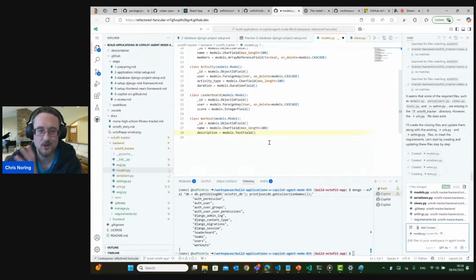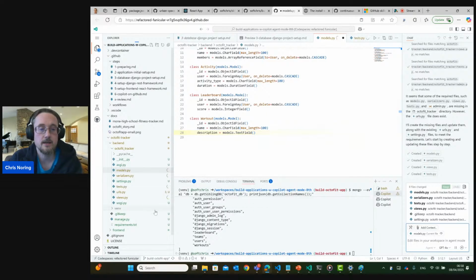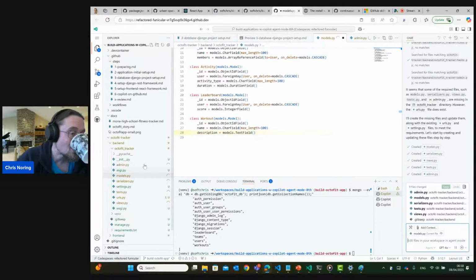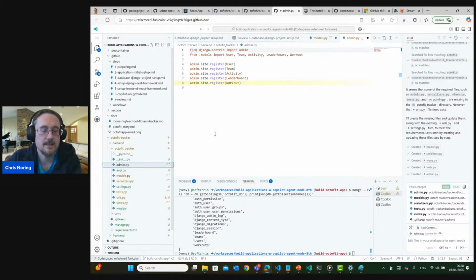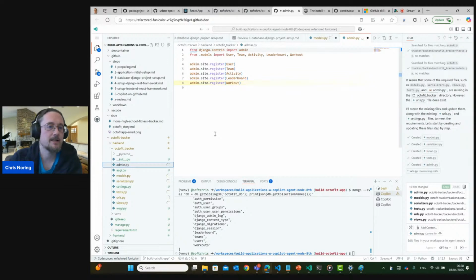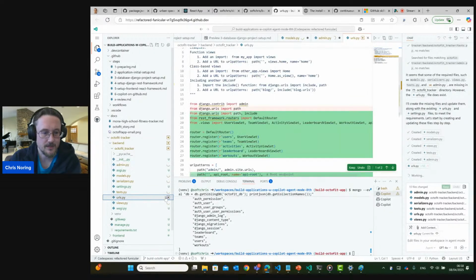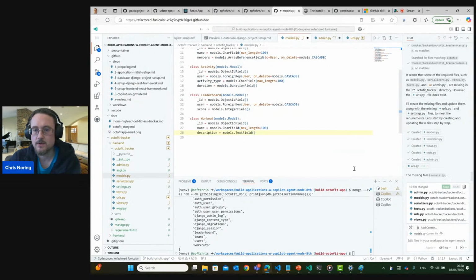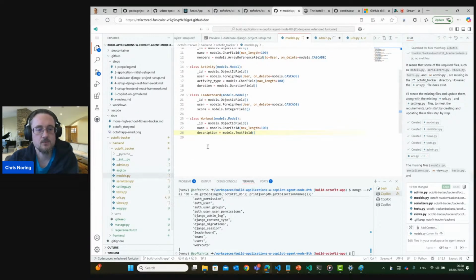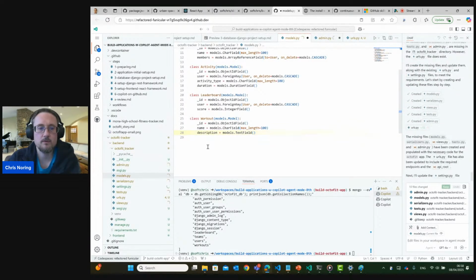But if you're a curious soul, just like me, you want to see what it's up to. But it's still indicating yellow, and this progress bar here is still running, which means that we need to sit tight for a few seconds. And yeah, as I said, if you're curious, you can just go into the files and see what it's up to and just see that agent go, right? As I said before, this is part of the heavy lifting that the agent is doing for you. This file is already done because of this symbol. So we can hit keep. And now we're just waiting for the other files to conclude before we can move on with our next step.